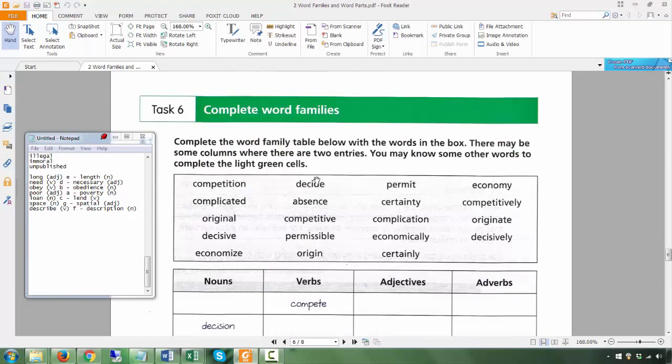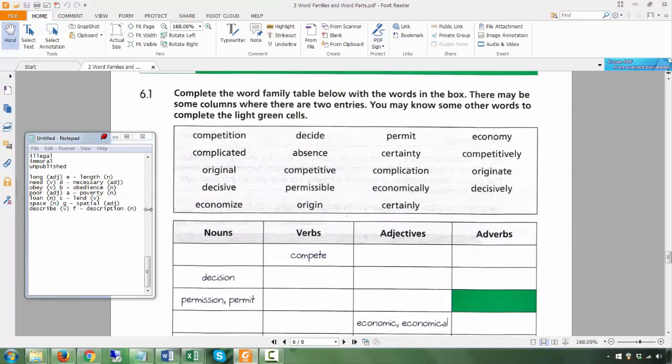Next, word families. So the noun for compete is competition. The adjective is competitive. And the adverb is the LY, competitively. Okay. Decision, the verb for decision is decide. The adjective is decisive. And the adverb, decisively. Permission or permit. Permission is more of the idea.